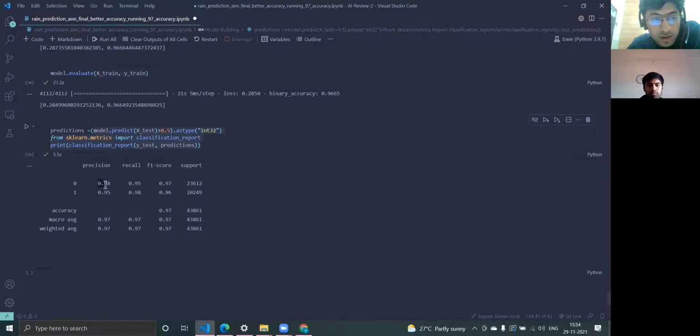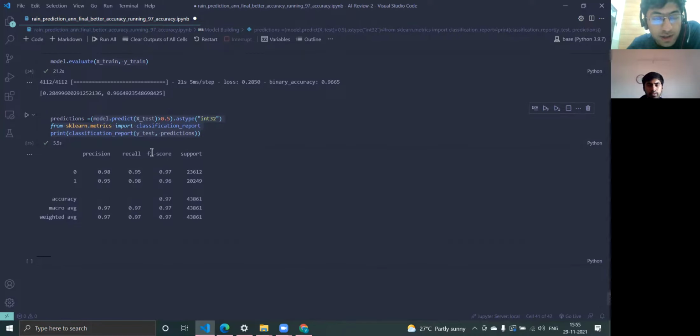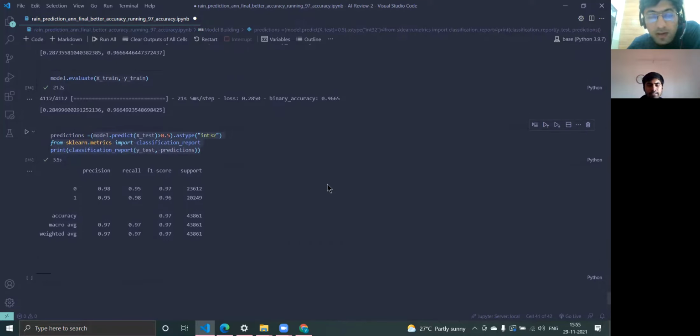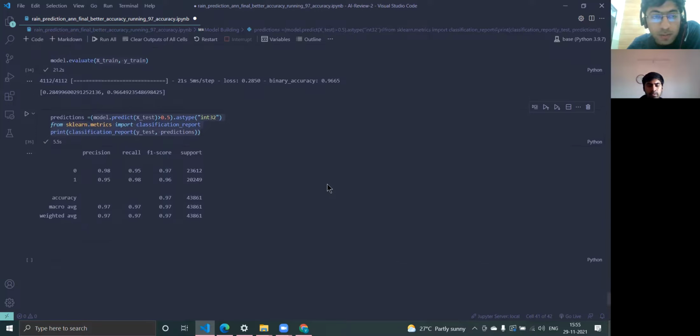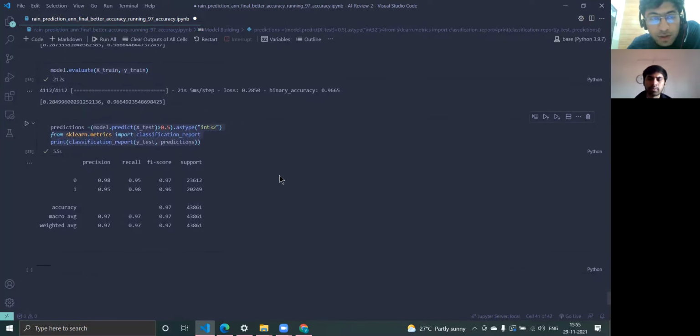Also, some other measures of accuracy: the precision value for the false positive is 0.98, and for false negative it's 0.98, and for false positive it's 0.95. And similarly, we have other metrics such as recall, F1 score, support, and everything. Yeah, that was all about our implementation that we have done so far.